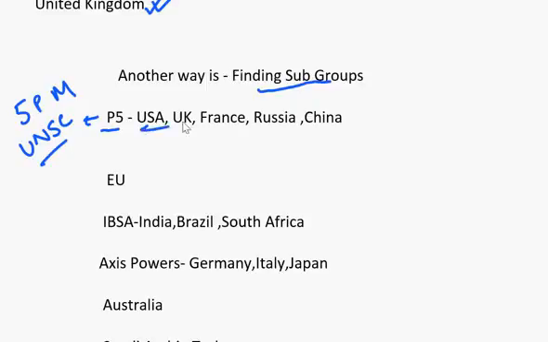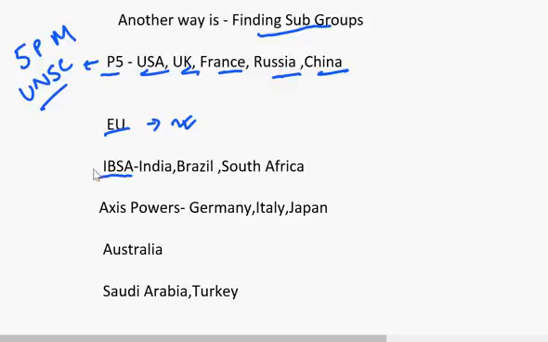These are USA, UK, France, Russia and China. EU is itself a group. Then IPSA is there. IPSA is a group of three countries, India, Brazil and South Africa, three developing countries of three different continents.